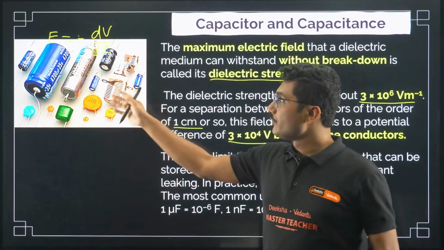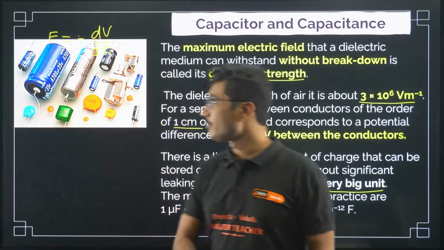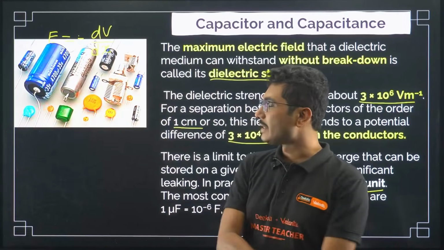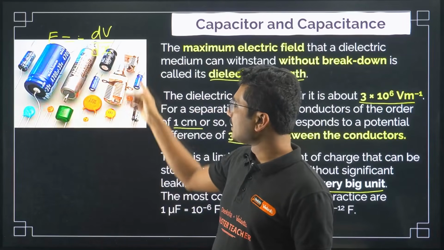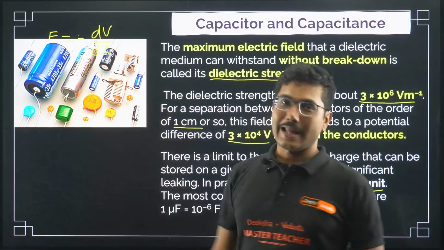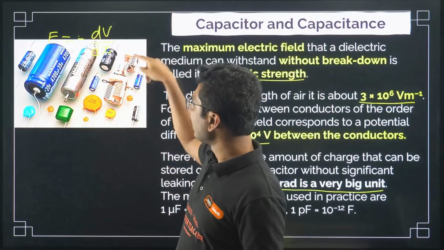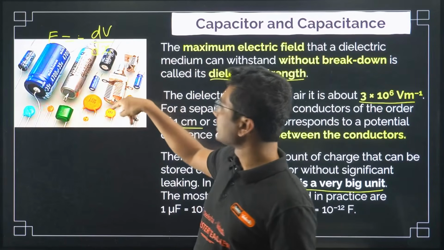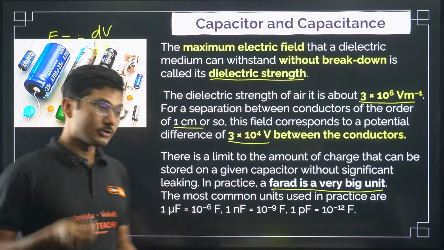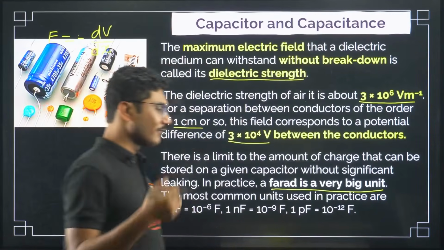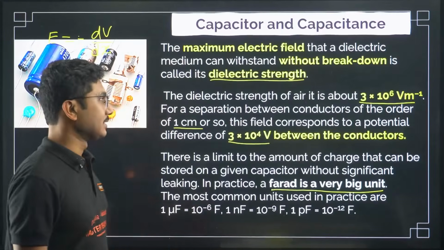And in the diagram, I have shown you commonly used capacitors. You will see a lot of these kinds of things. This kind of button, this kind of cylinder, they are nothing but capacitors. These cylindrical or button-like objects, and there are some condenser-like structures as well. These are all different kinds of capacitors that you might see. Also, if you study computer science, then in the hardware part you have to learn more about capacitance.